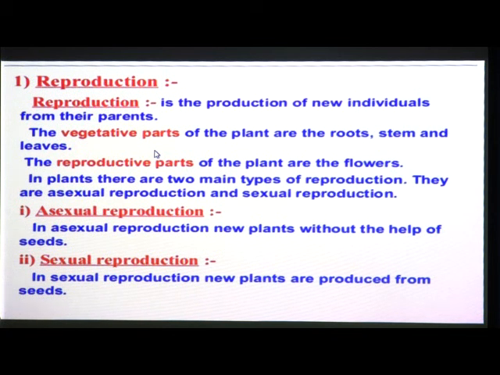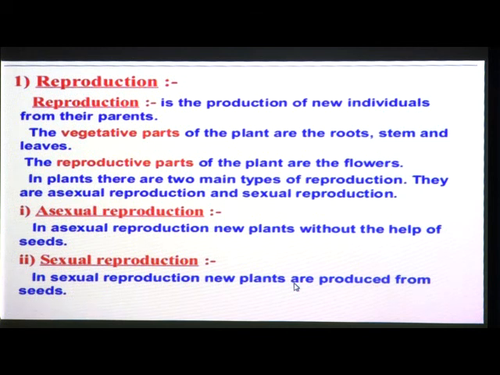In asexual reproduction, new plants are obtained without the help of seeds. In short, we can say that in asexual reproduction, plants can give rise to new plants without seeds. It means that even without seeds we can get new plants, or plants can give rise to other plants, their offspring, without seeds. This type of reproduction is called asexual reproduction in plants.